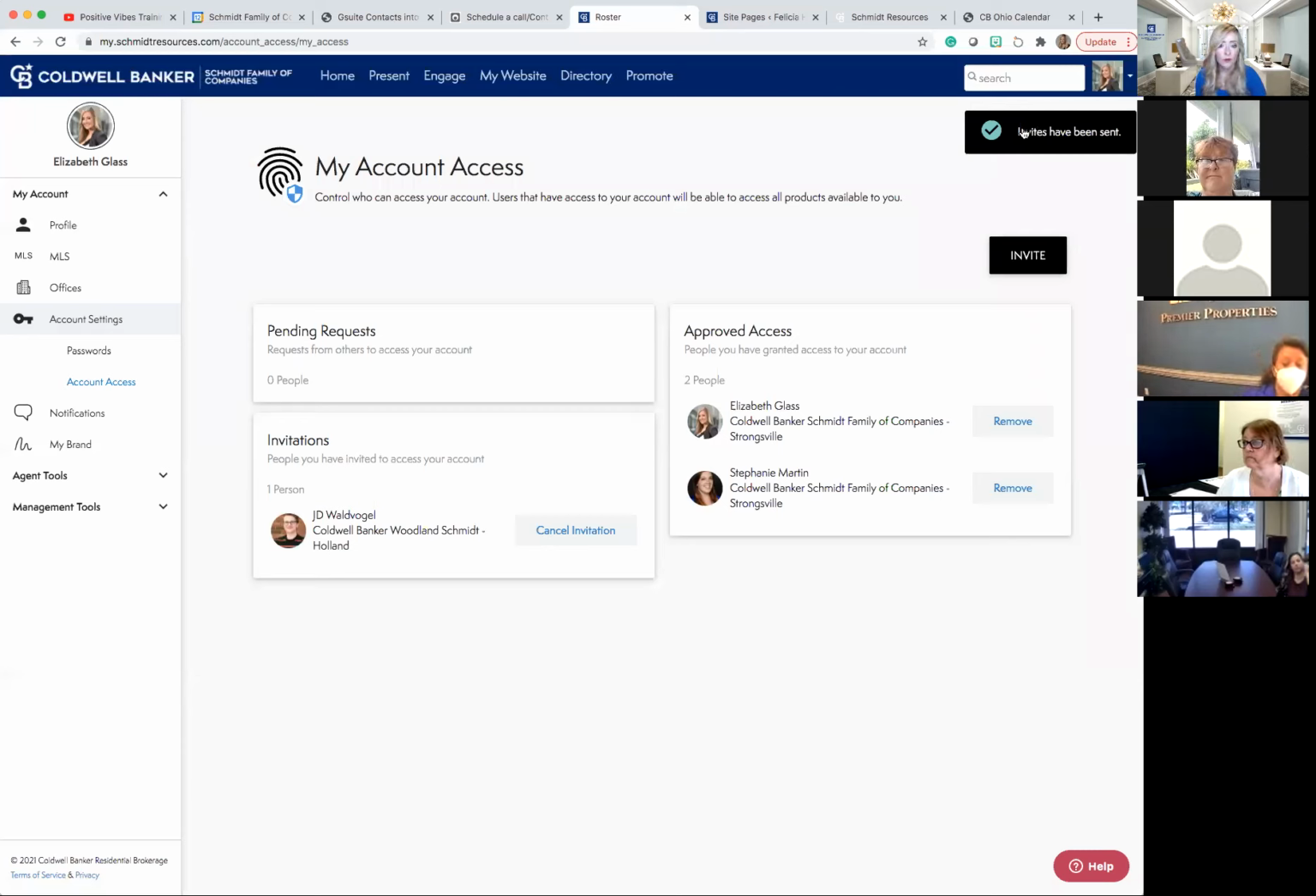Now, the other way that happens most often, and well, before I do that, as you can see here, this is who has access. I sent an invitation to JD. And then I also gave Stephanie access to my account as well. So these are the people who approved access versus who I've invited.